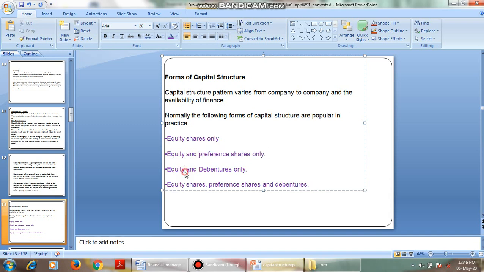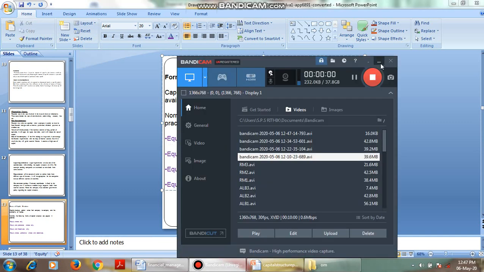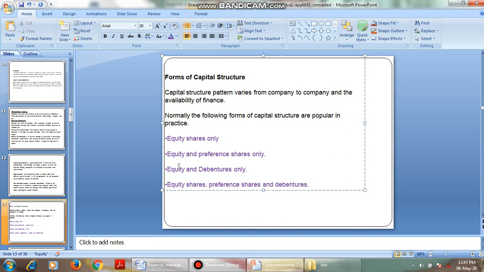And then the next one is equity and debentures only. That is, if the company has a high tax rate, and wants to go for tax saving, or wants to reduce the tax, it will go for some portion of equity and some portion of debt. As the company has a debt portion and is paying the interest, the tax burden is reduced.